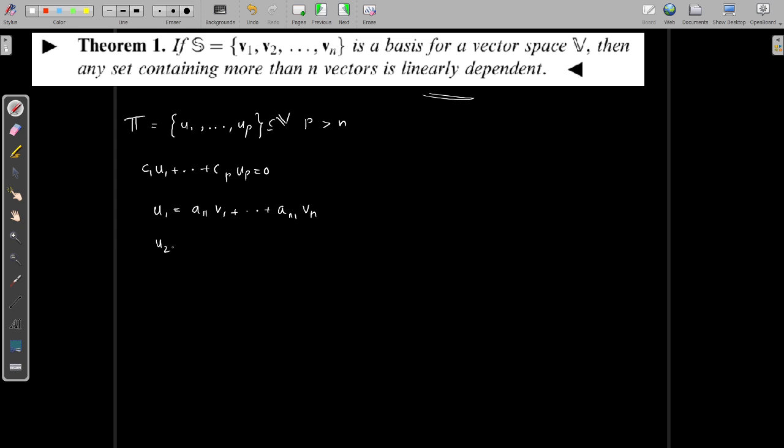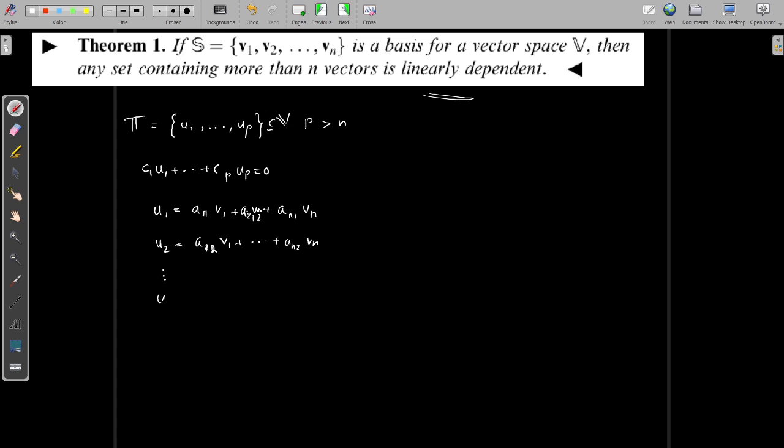Similarly, you can find coefficients corresponding to u2 and write it as a12 v1 plus a22 v2 plus etc. plus an2 vn.